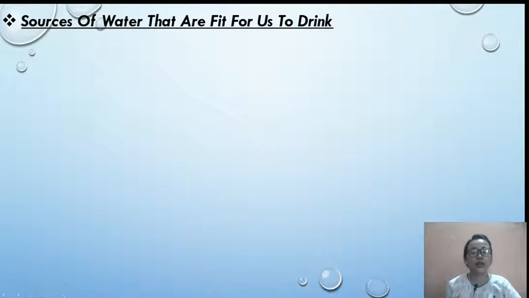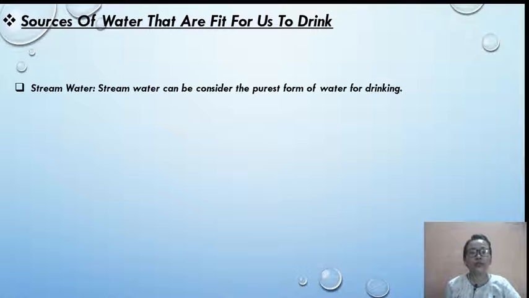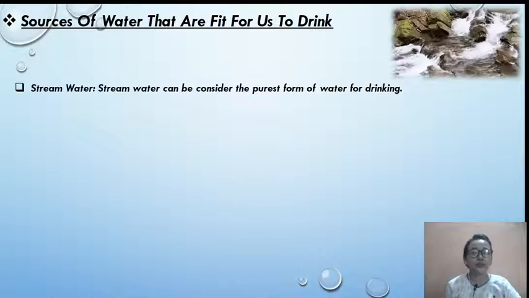Sources of water that are fit for us to drink. Stream water. Stream water can be considered the purest form of water for drinking. So stream water, as you can see in the image, this is stream water. It is considered the purest form. It is a very pure form of water with lots of minerals, and it is good for drinking.